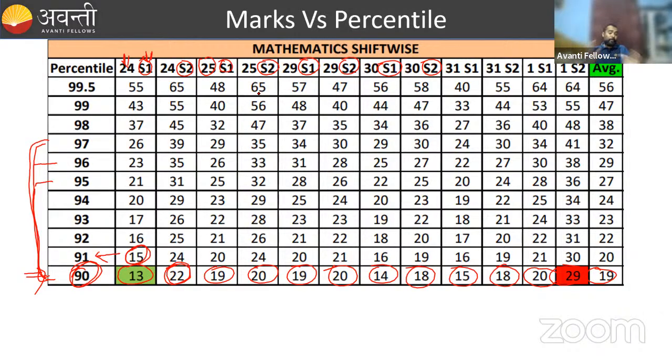So if you are scoring 90 percentile by solving 5 questions, think about how many questions you need to solve correctly to qualify the examinations. You can think in your brain, how easy it is. So this is all about your marks versus percentiles, how we can score easily. Choose the easy topics, choose your favorite topics, and try to solve a lot of questions.